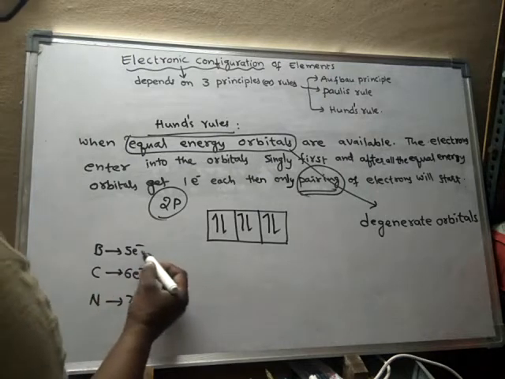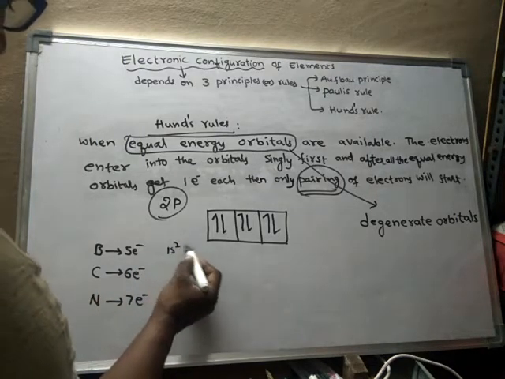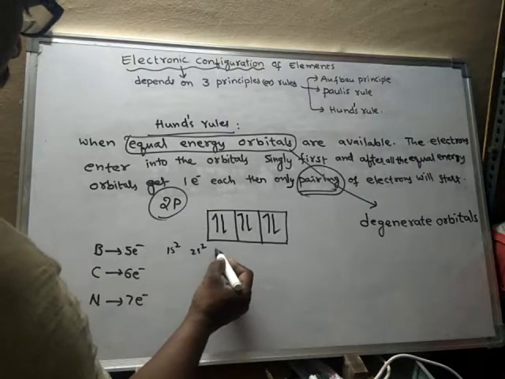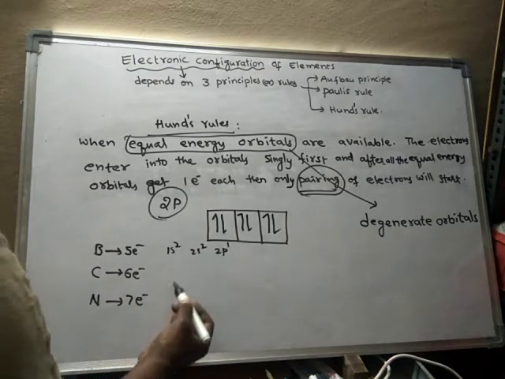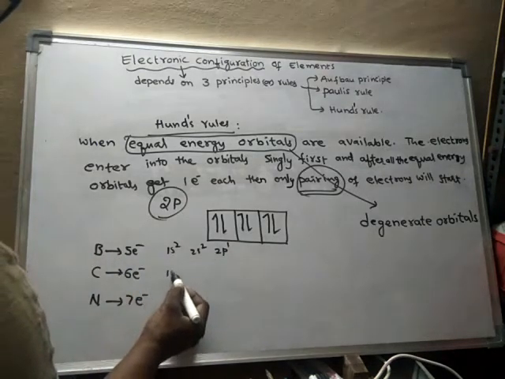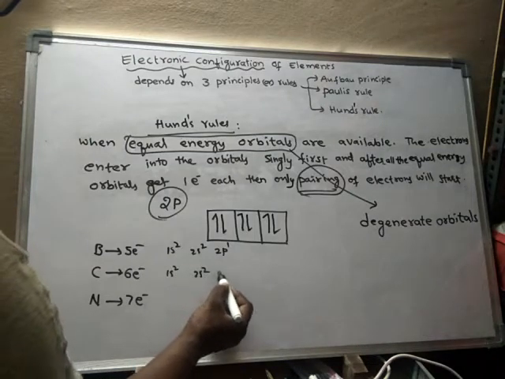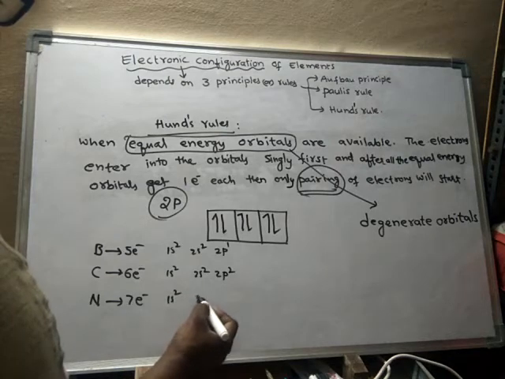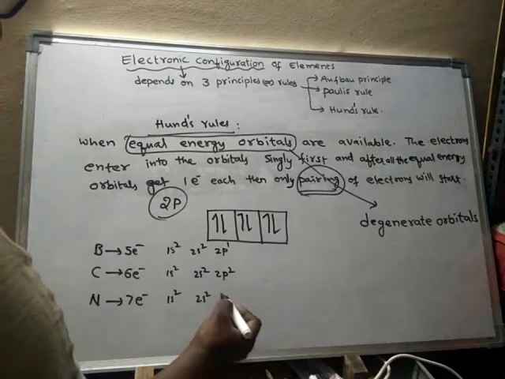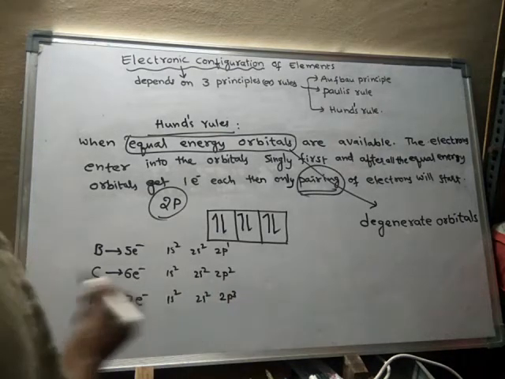Boron's configuration is 1s2, 2s2, 2p1. Carbon's configuration is 1s2, 2s2, 2p2. Nitrogen's configuration is 1s2, 2s2, 2p3.